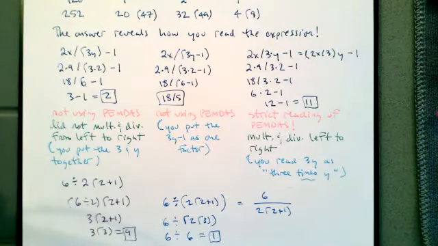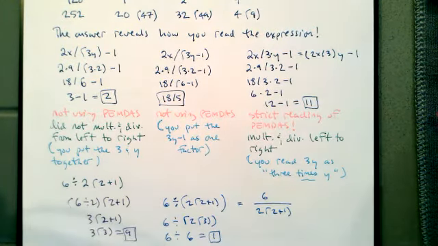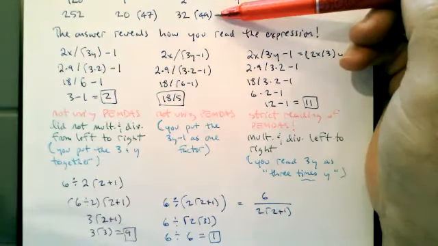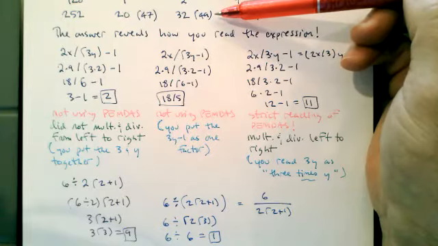My point is the expression was deliberately poorly written. And that's why I gave credit for all the popular answers, 2, 18 over 5, and 11. Because there's a reasonable reading for all of these answers. And if you want to argue that the 18 over 5 reading is not reasonable, I would argue that it most certainly is reasonable. It was the single most popular answer.